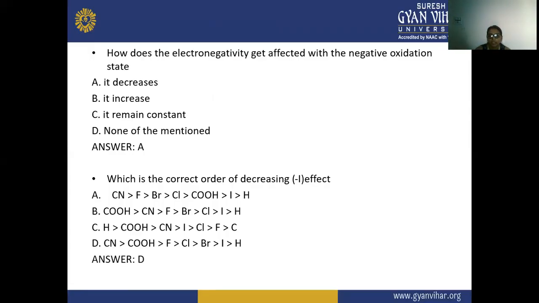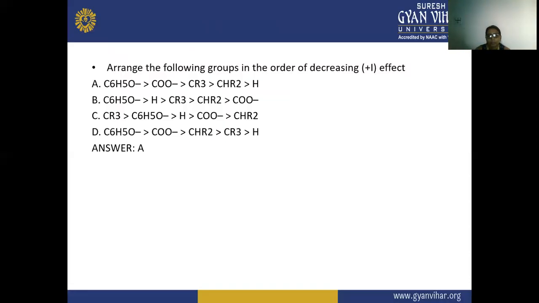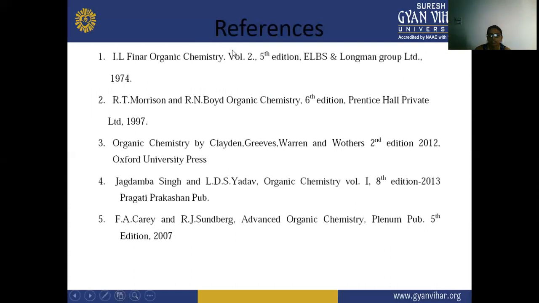Which is the correct order of decreasing minus I effect? That is your D. And arrange the following groups in the order of decreasing plus I effect? That is your A. So these are the references from where you can study this topic.